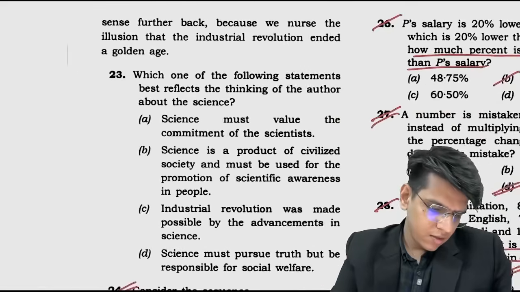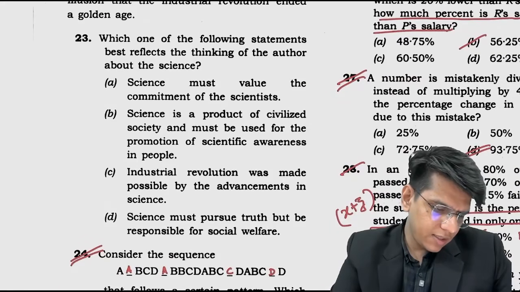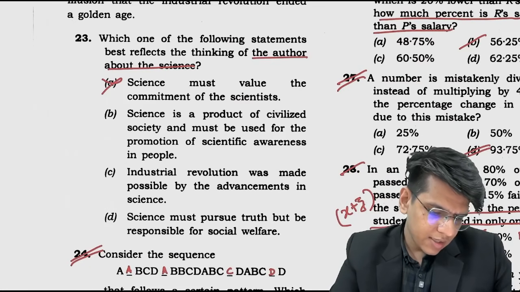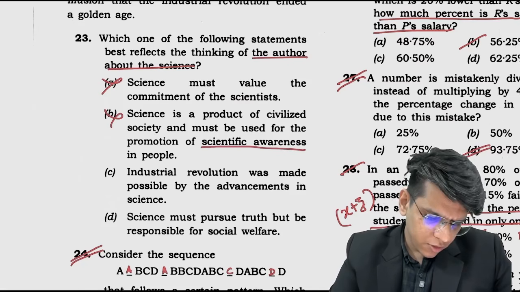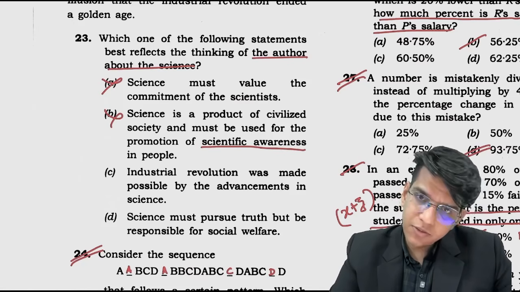Okay. Which of the following statements best reflects the thinking of the author about science? Science must value the commitment of the scientist. No such thing is talked about. Science is a product of civilized society and must be used for the promotion of scientific awareness. The Industrial Revolution was made possible by the advancement of science.